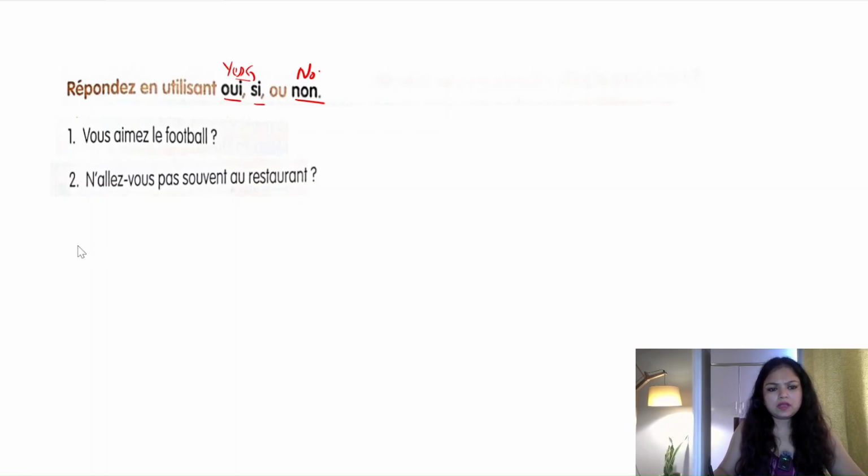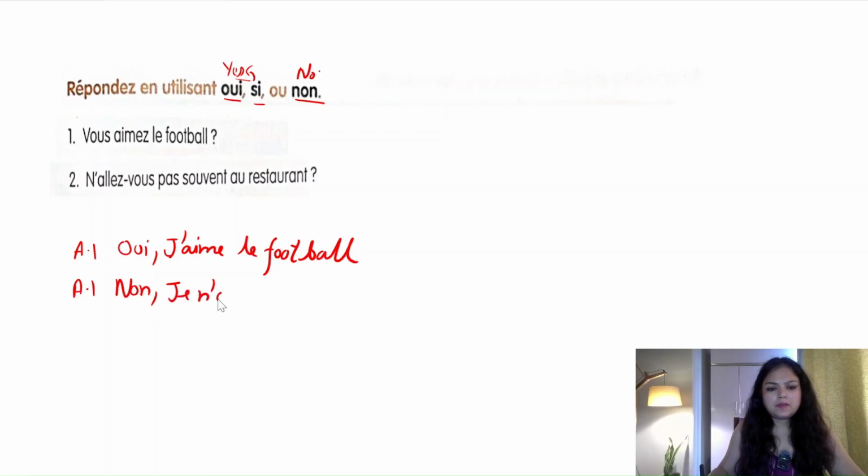So you can write either oui, j'aime le football. I like football. Or you can also write non, je n'aime pas le football. Both the answers are correct. Yes, I like football. No, I don't like football.